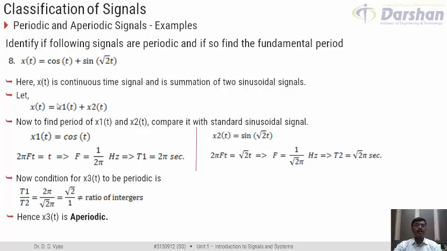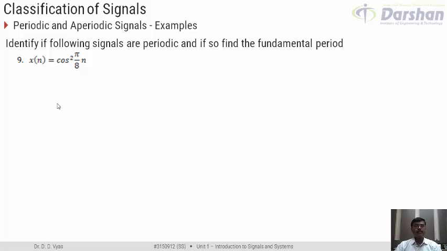Fine. Let us take one more example to complete our discussion on periodic and aperiodic signals. Let us take a new variety here. We have a discrete time signal x of n, which is equal to cos square pi by 8 n. What is new about this? The question is the same. The question is to find periodicity, and if the signal is periodic, we are supposed to find the fundamental period. But what is new in this question?